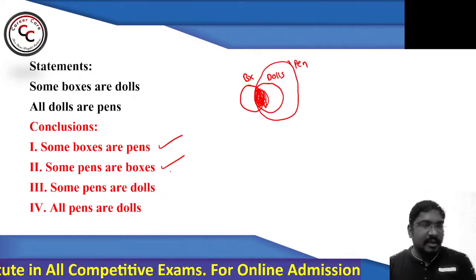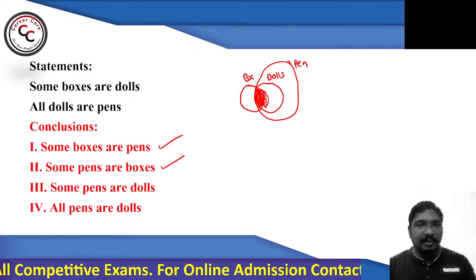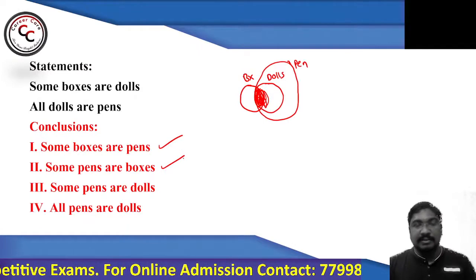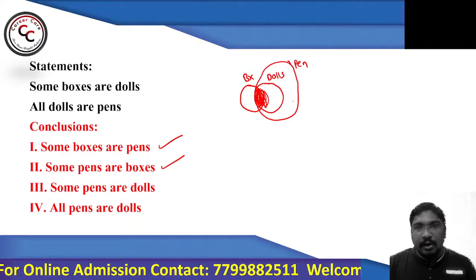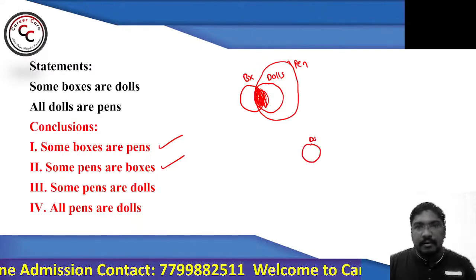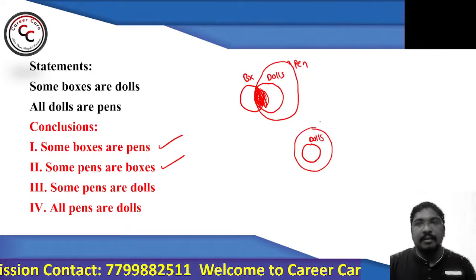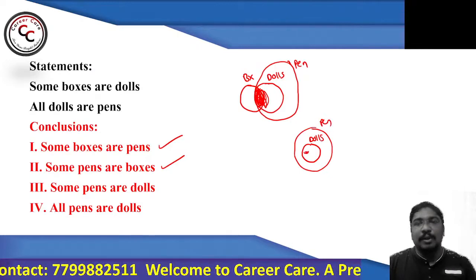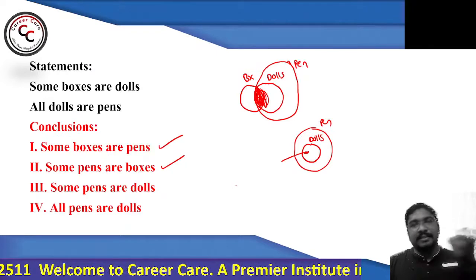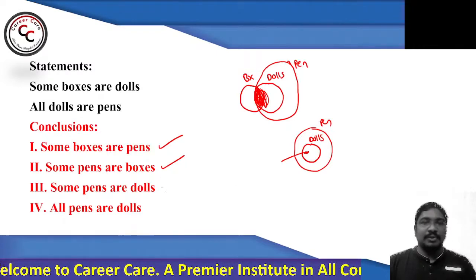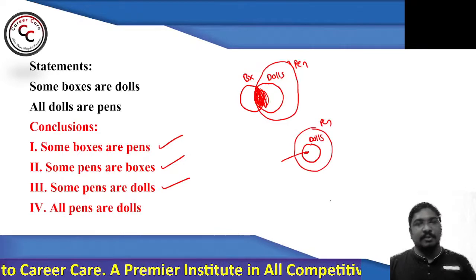So Sona is saying ABC follows. Absolutely. Let's see, Sona. Now look at the third. What does the third say? Some pens are dolls. See, all dolls are pen, which means some dolls are pen. Some dolls are pen, some pens are dolls. Both are the same. So that's why you can say conclusion number 3 follows. No problem in that.